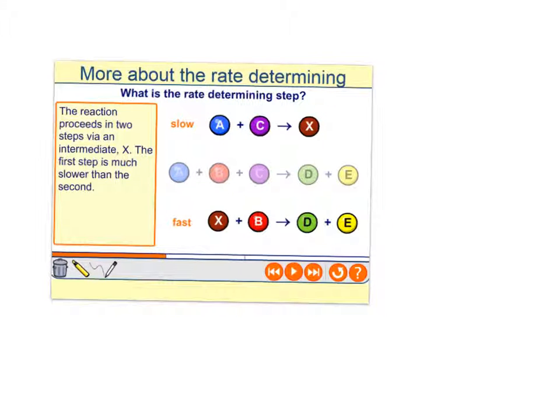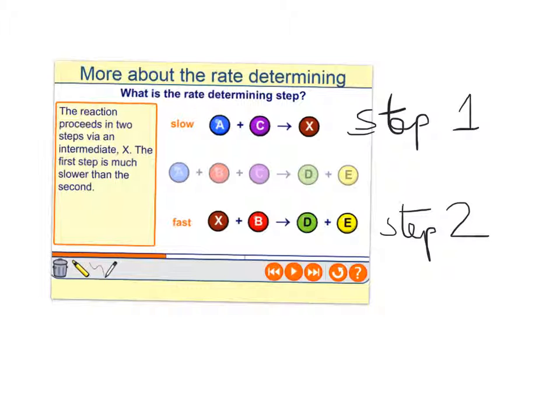So what does that mean? We are going to imagine just this bit that's slightly paled out here. We've got A and B and C joining together to make D and E, and it actually happens in 2 steps. The first step is this step up here, so I'm going to call this step 1, where A and C join together to make a new species X. Then in step 2, X reacts with B to get to the end point.